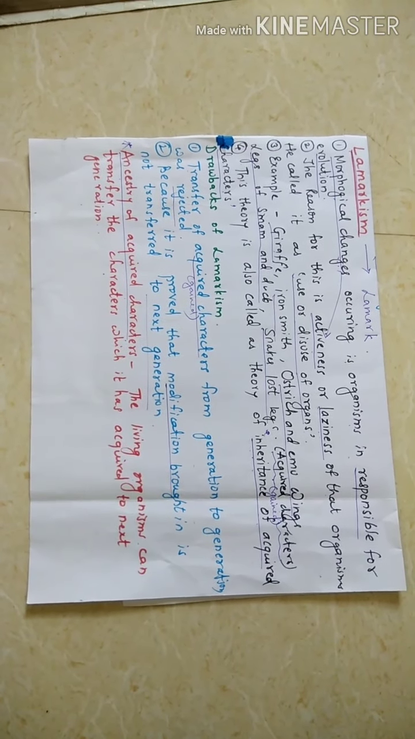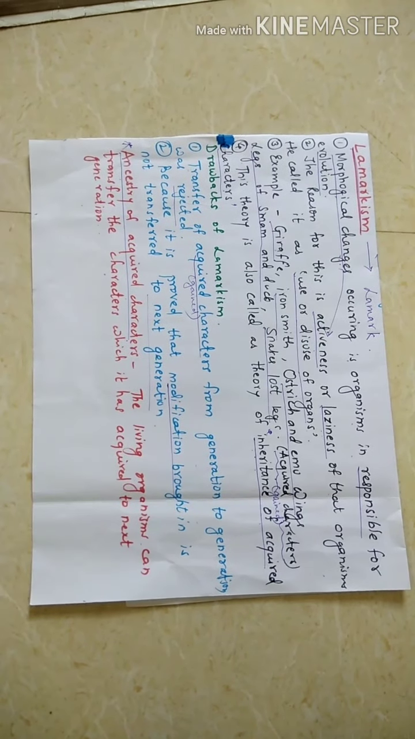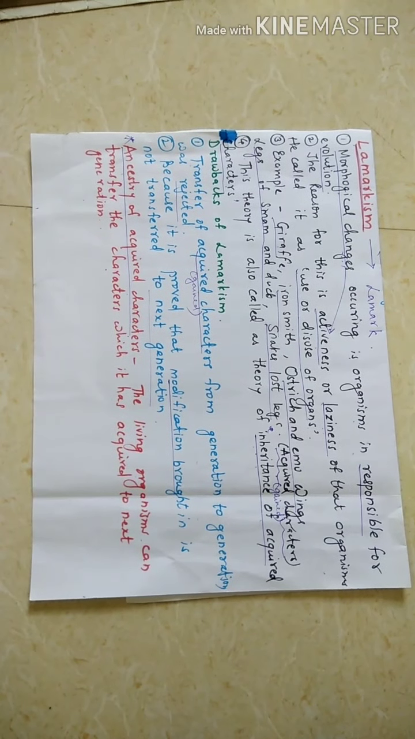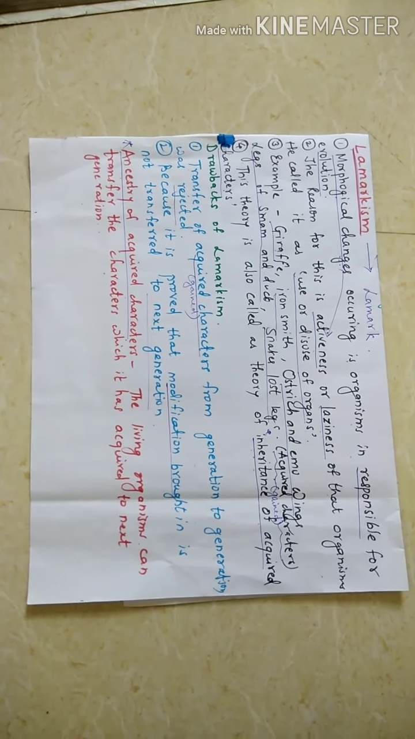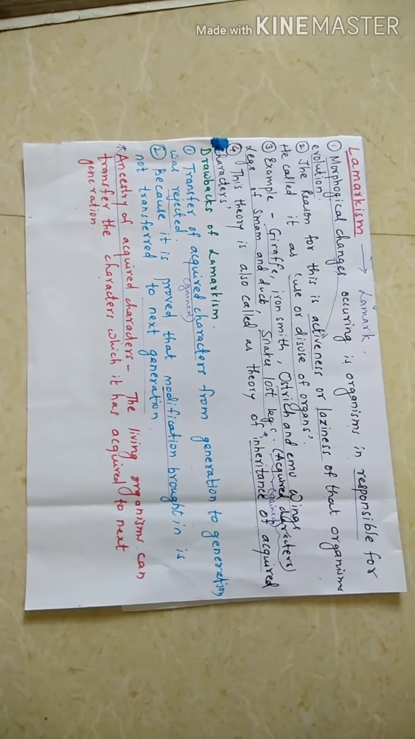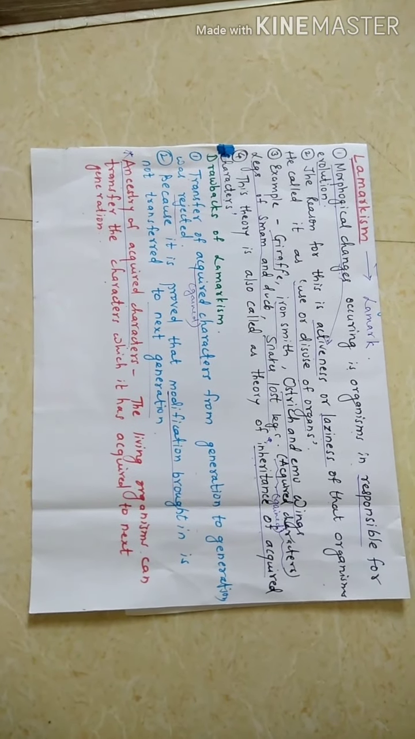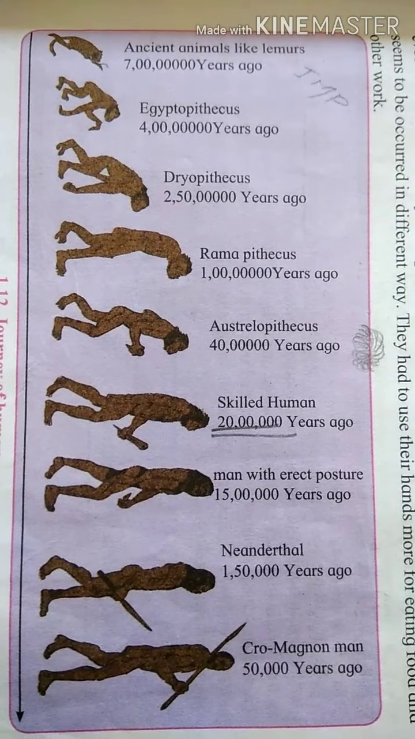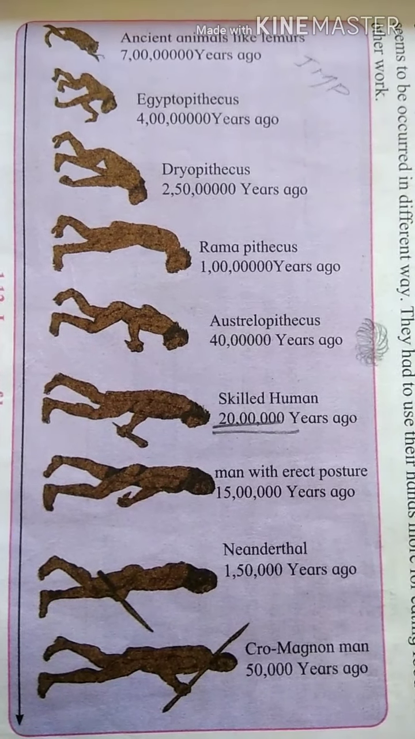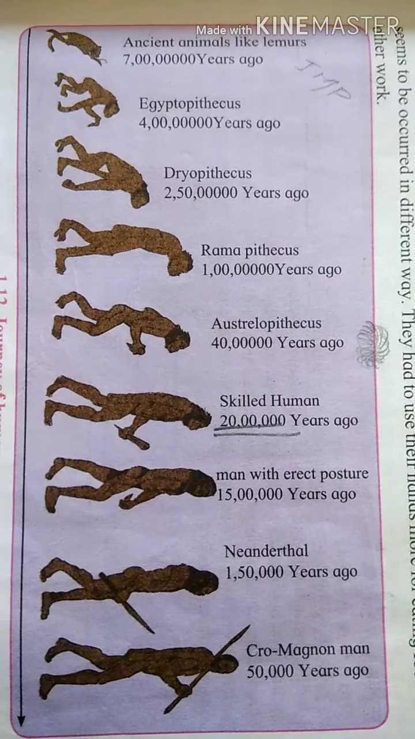Then the next point you have is speciation. Speciation is very simple. Formation of new species of plants and animals due to evolution is called speciation. Now the next point we will see is human evolution. Here you can see the journey of humans.